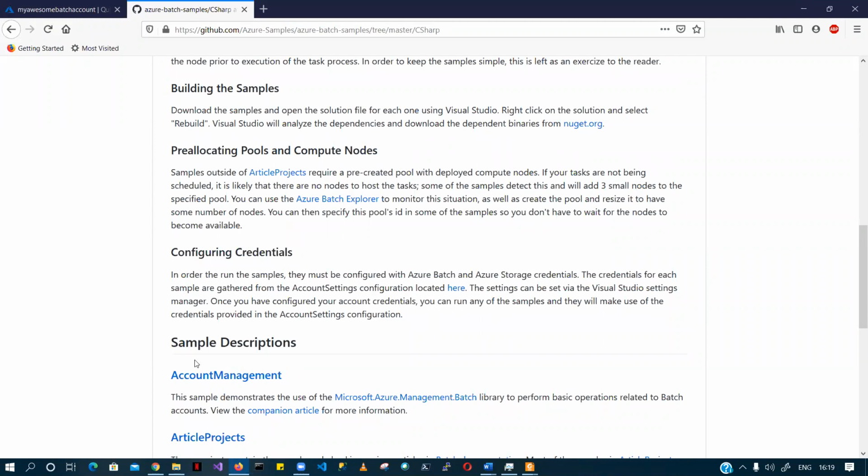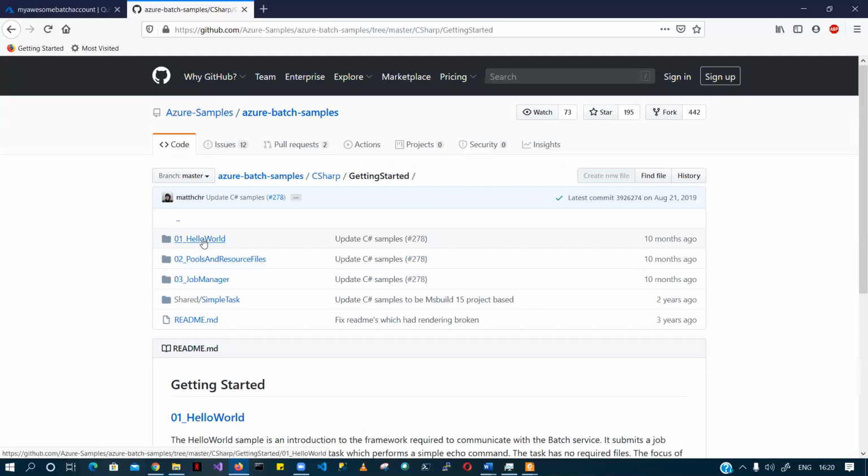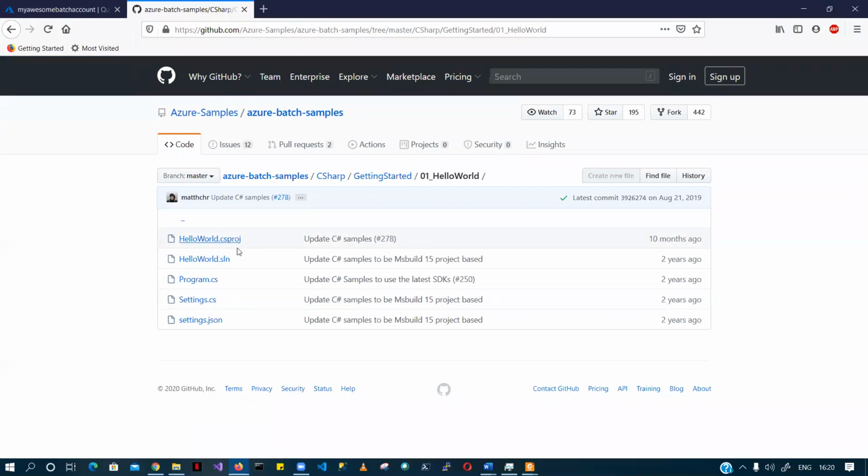There will be methods which will tell you more about samples. So now I want to get into getting started, because that is basically a hello world sort of application from the batch perspective. Let's go to getting started. Go to hello world, and you can see there are close to 3 files.